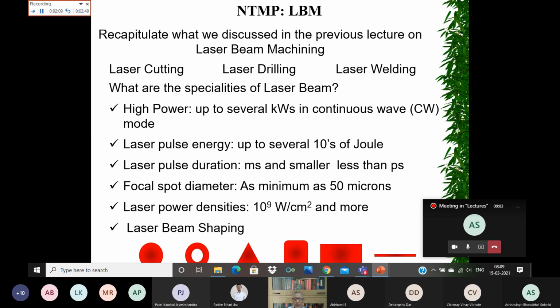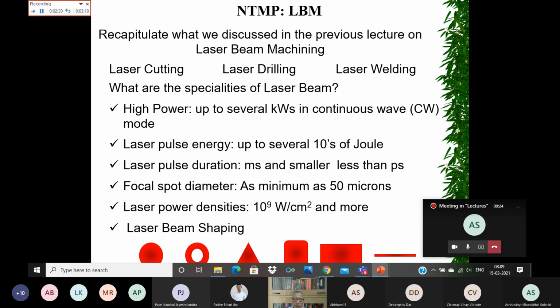Another very interesting specialty of the laser beam is that you can shape the beam in different geometrical shapes. You can get a circular beam, which is typically what you get from any laser system.